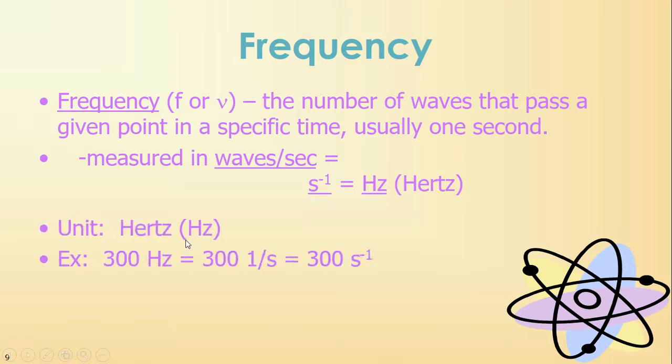So what does that look like? For instance, if you have 300 hertz, that's the same thing as 300 1 over a second. That's your unit. Or 300 seconds to the -1. These are all equivalent.